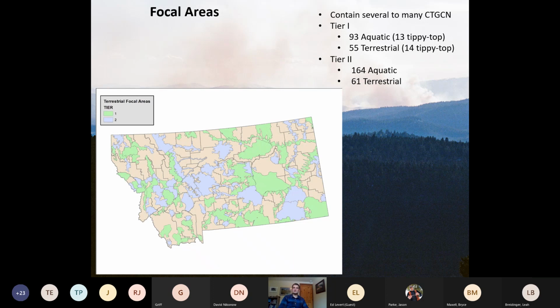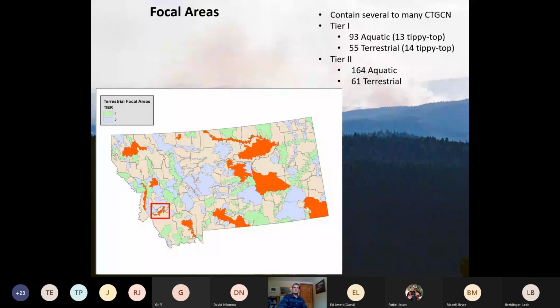So just to show you a map, this is just the terrestrial focal areas in the state. Green is tier 1, blue is tier 2. If we put the aquatic ones up there as well, there aren't many parts of the state that aren't within a focal area. At least the vast majority of the state is within at least one focal area. And then those orange ones are those 14 tippy top most concern focal areas identified within the State Wildlife Action Plan.